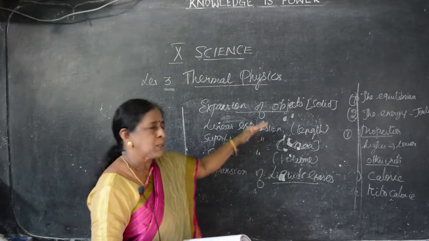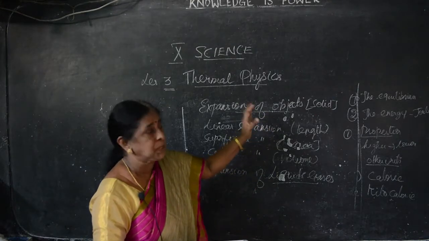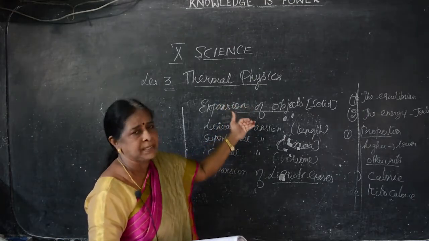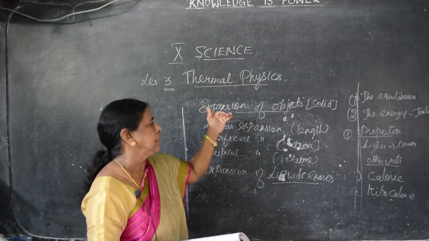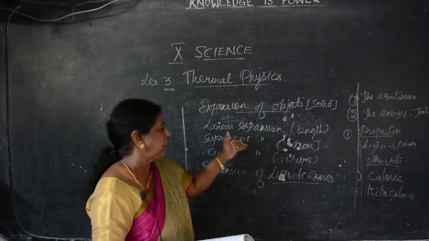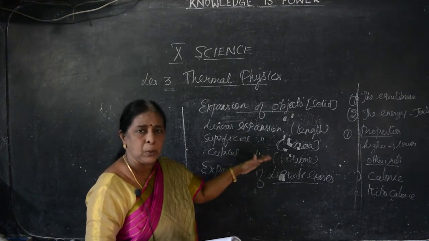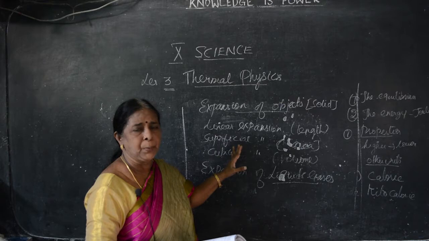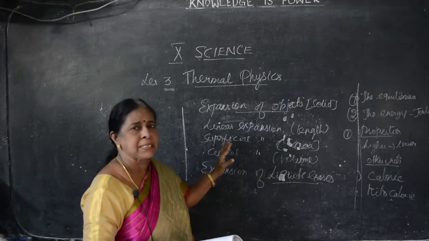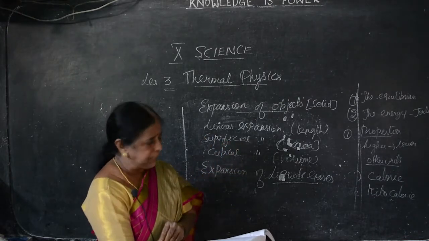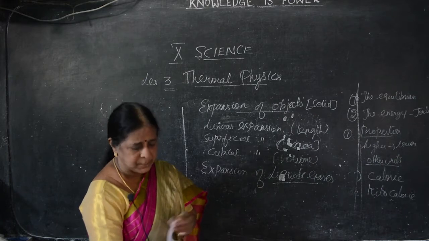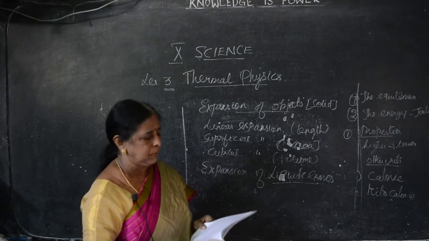A solid has a regular shape, so it expands in three directions: lengthwise, area as well as volume. But liquids and gases have no regular shape. They have only volume, and because of that, they expand. That expansion may be liquid expanding into gas, or gas expanding, compressing and becoming vapor.